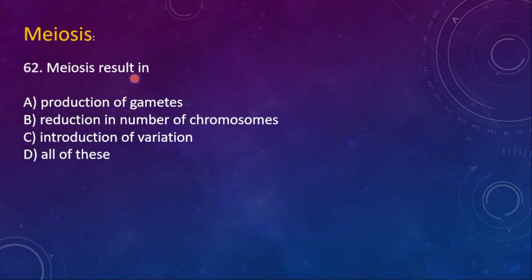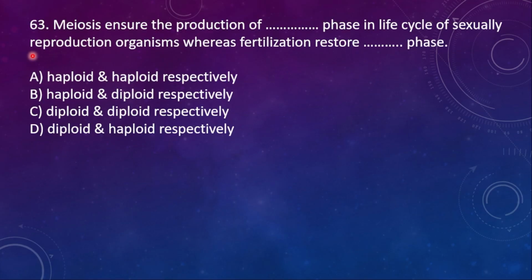62. Meiosis results in A, production of gametes, B, reduction in number of chromosomes, yes, C, introduction of variation. This is also correct. So the right option is option D, all of this. 63.